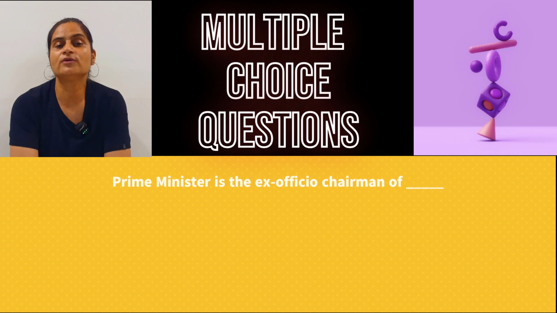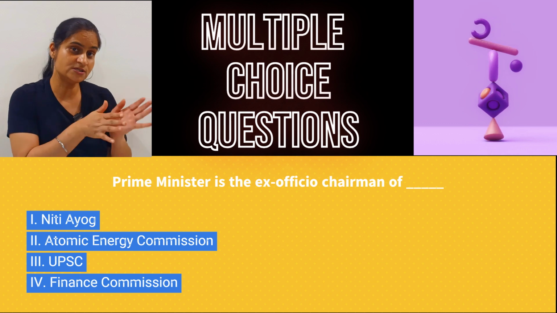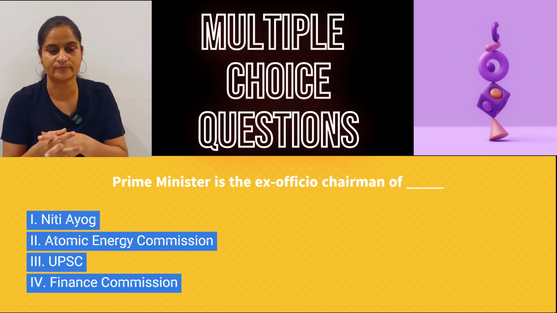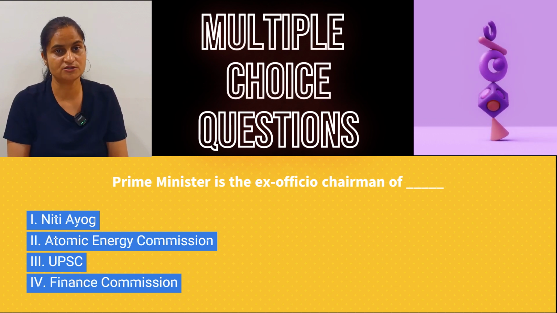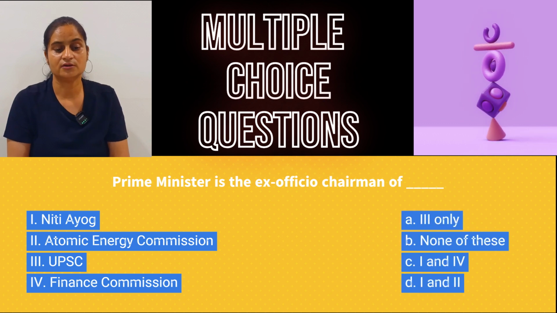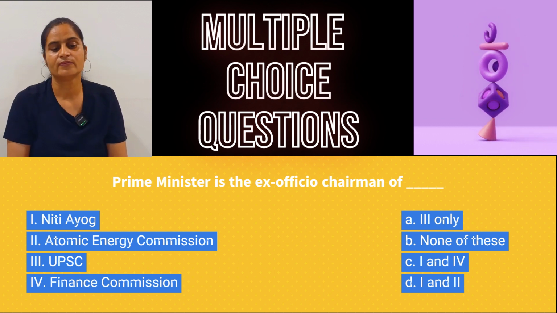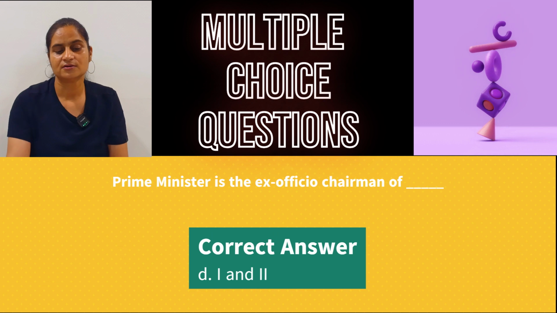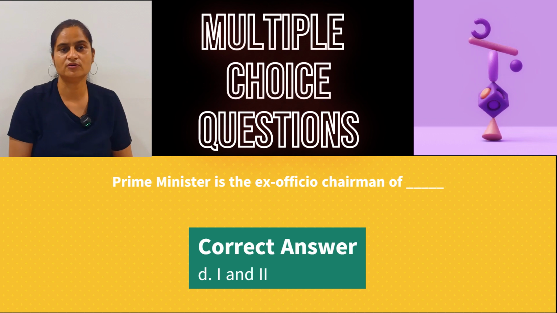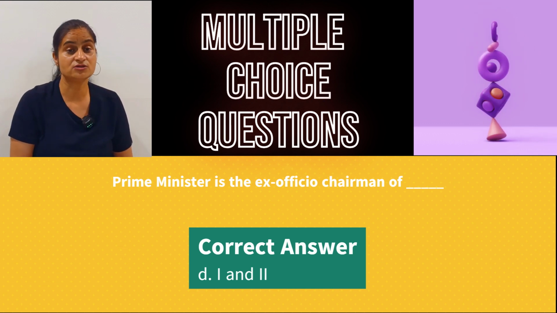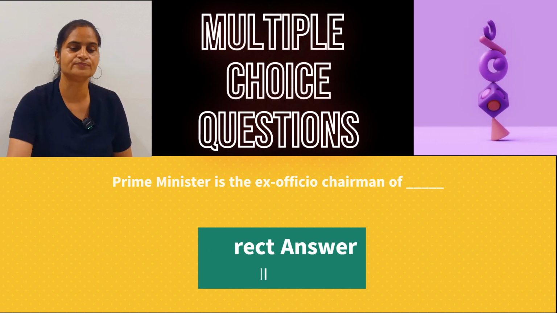Now moving to the 11th question. Prime Minister is the ex officio chairman of, ex officio means out of duty, because he is the Prime Minister, that's why he is holding the other position. Niti Aayog, Atomic Energy Commission, UPSC or Finance Commission. So your options are the third one only, none of these, first and fourth, first and second. And the right answer is D. Niti Aayog and Atomic Energy Commission. He is the ex officio chairman of Niti Aayog, that is National Institute of Transforming India, which was earlier known as Planning Commission, and Atomic Energy Commission.